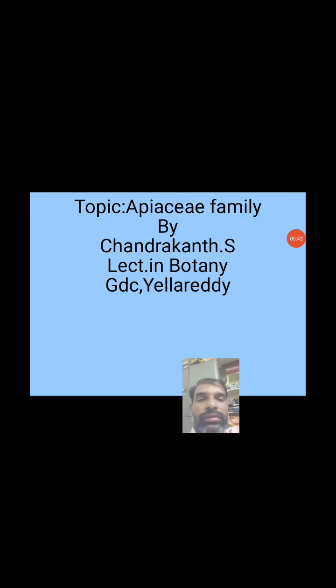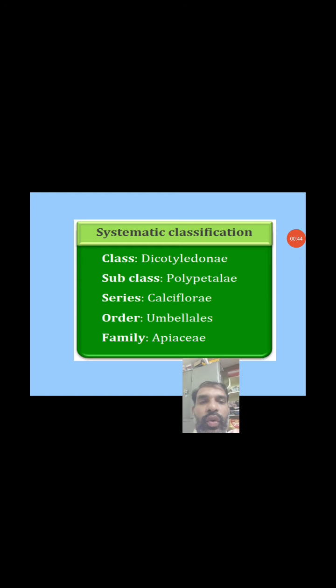So now first of all I'll go with the systematic position: the class Dicotyledons and subclass Polypetalae and series Calyciflorae, order Umbellales and family. Actually Umbelliferae, but it is a modified family, that is the Apiaceae family.